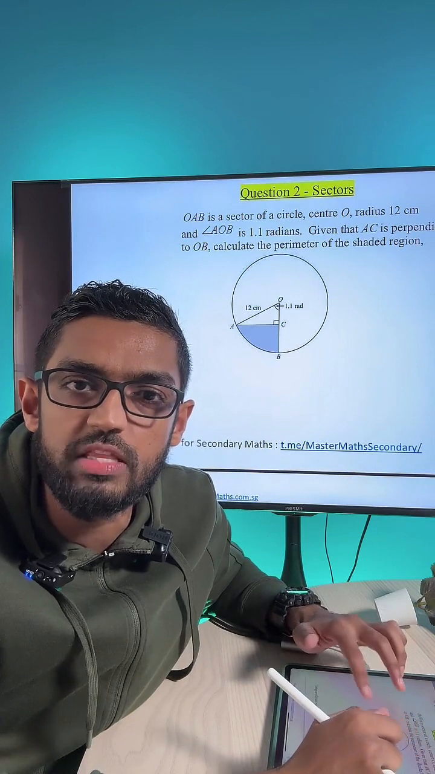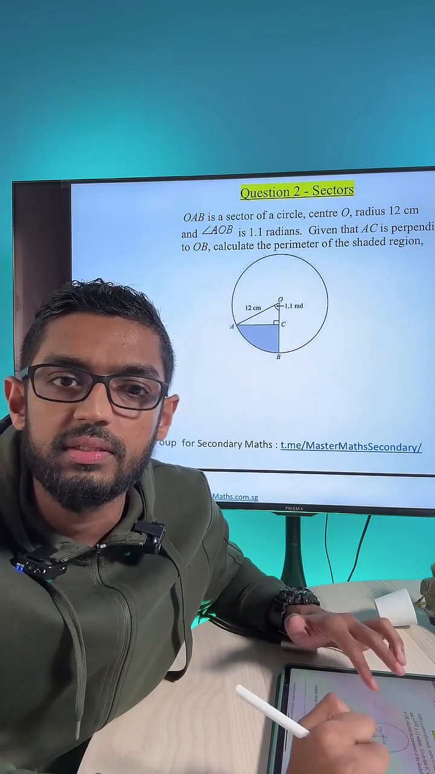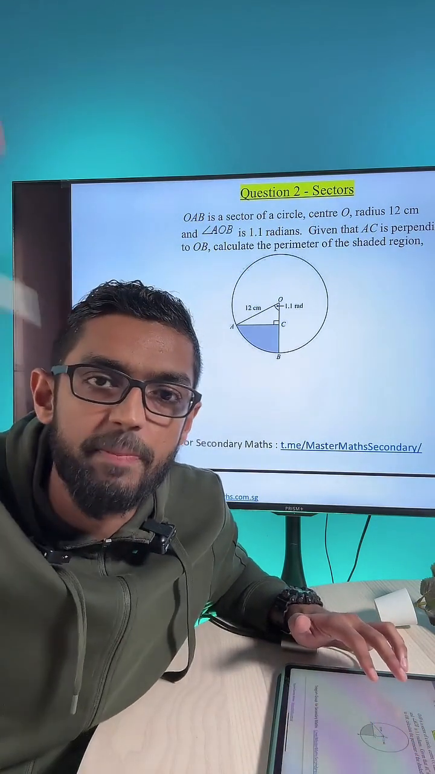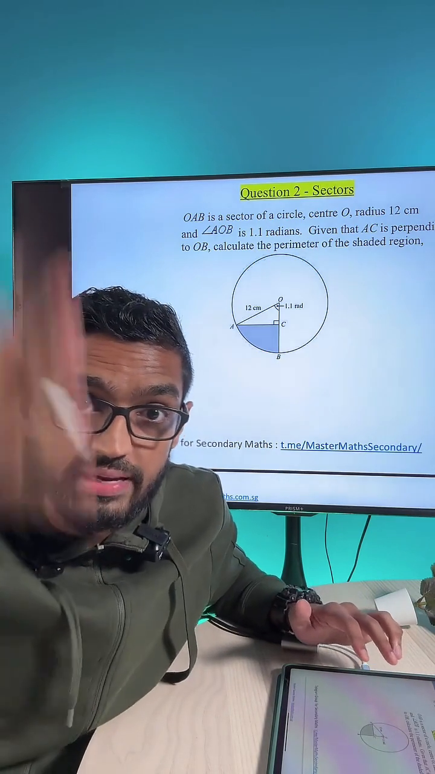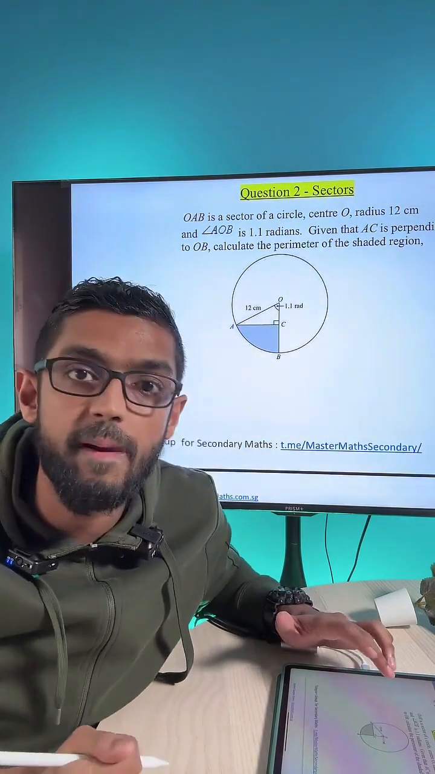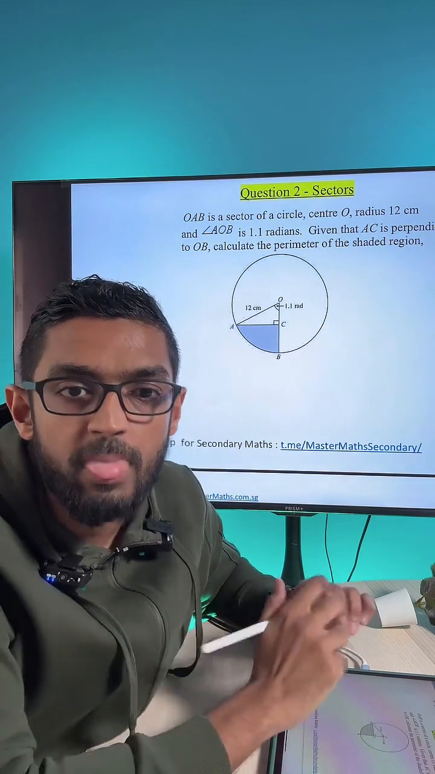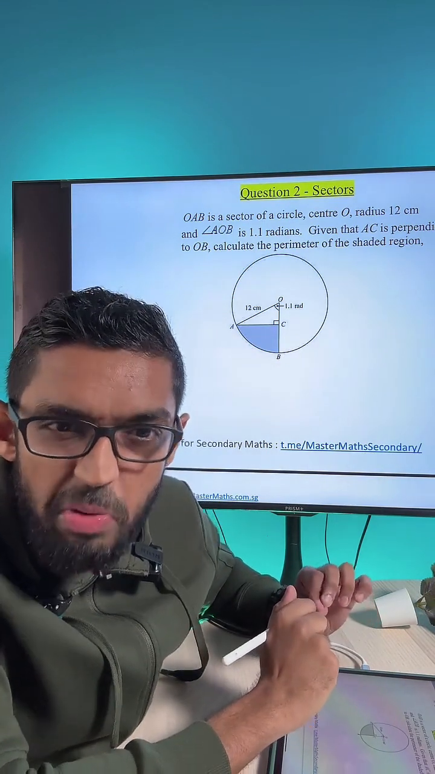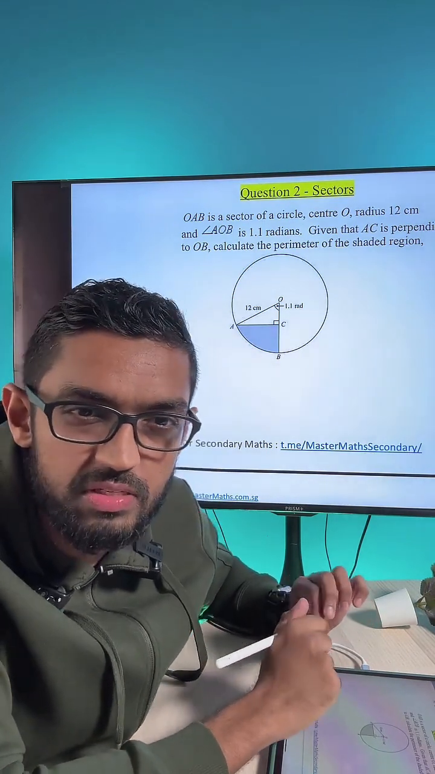Okay, question 2. You need to find the perimeter of the shaded part. Okay, just take note. AC is perpendicular to the line OB. Yeah? Just take note of that. Okay, you may want to just have a look at this. Or some of you very confident, saying it's easy peasy.